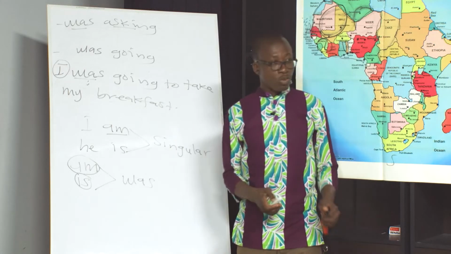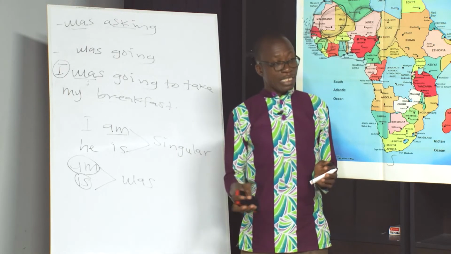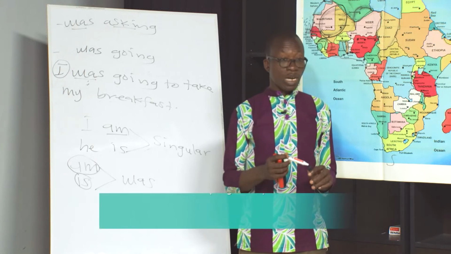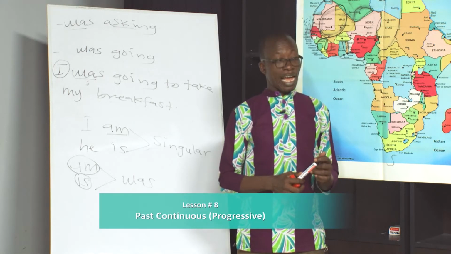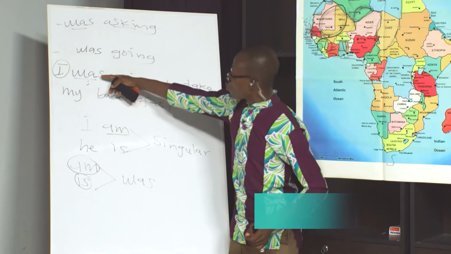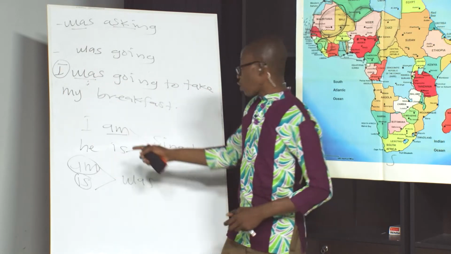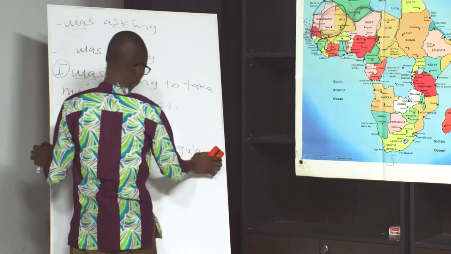The previous one we say you cannot say I come, I have. Sorry, I has, I comes. You can't say I comes, I has. Do you follow me? Good. But when it comes to these ones, that's how it works. So we say was because we say am here. Good.